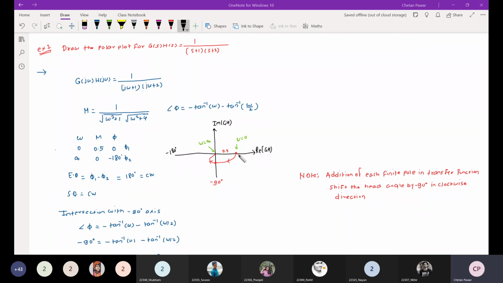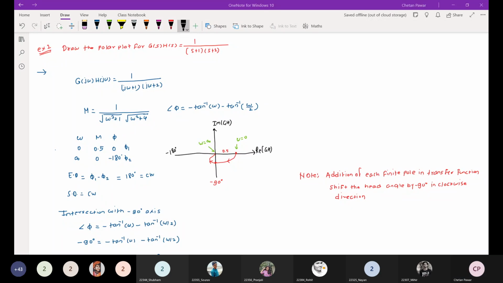Now you see, at this point the magnitude is 0.5 and the angle is 0. This is the 0 angle line, right? At omega equal to infinity, the magnitude will be 0 and the phase angle will be -180 degrees, so this is the -180 degree line.